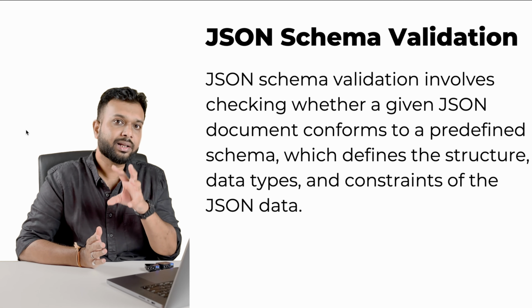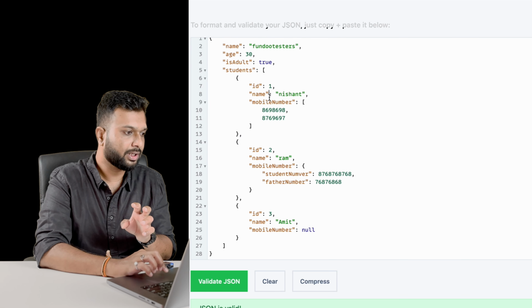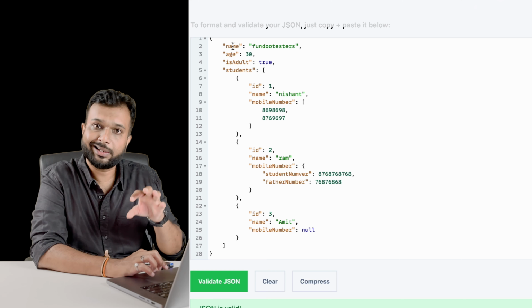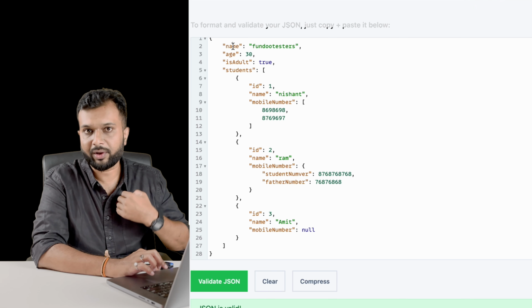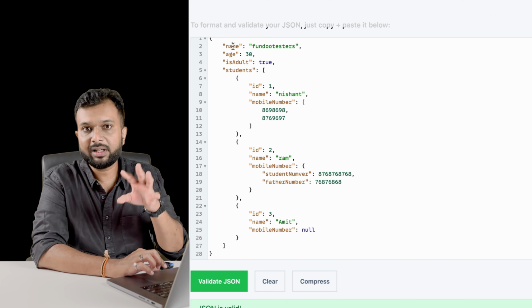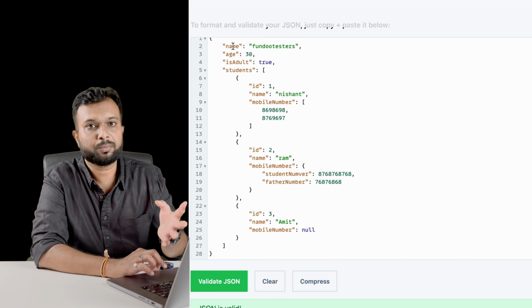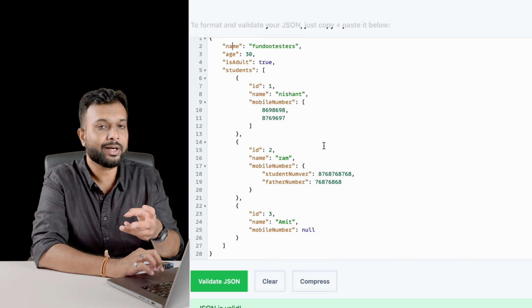Based on that, the schema and the rules will be decided. For example, here I want to store a name, so the name has to be a string. That is pre-decided. Someone has already decided it, or if as an automation engineer I am developing test data, then I will decide that the data has to be a string, boolean, object, or a JSON array. That is a standard format.